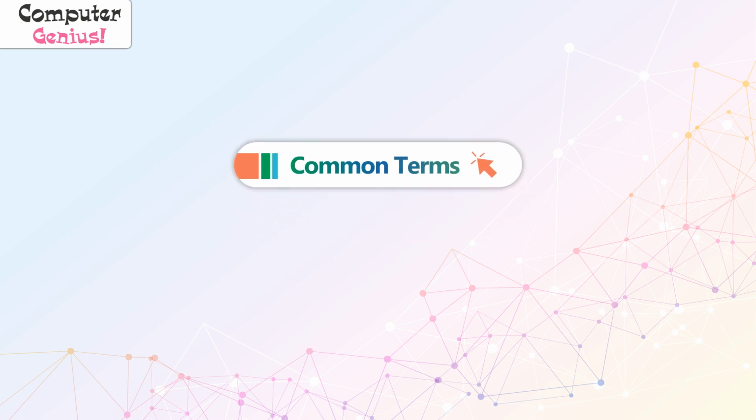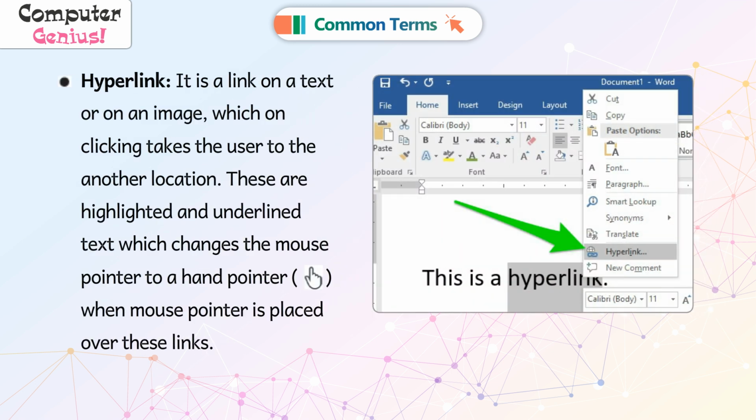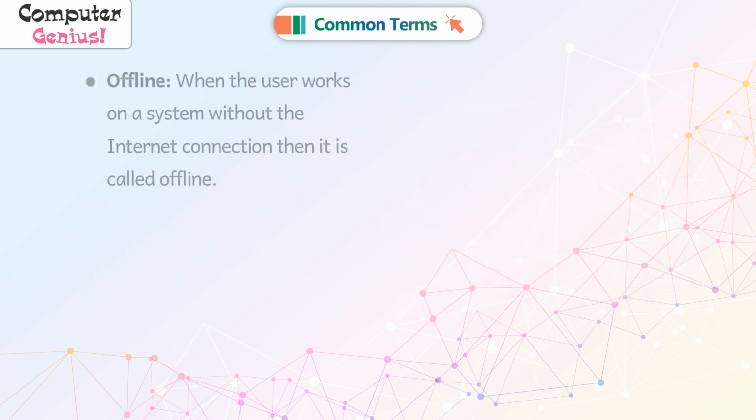Common terms. URL. It stands for Uniform Resource Locator. It is the unique address of a website, such as www.google.com, www.rediffmail.com. Hyperlink. It is a link on a text or an image, which on clicking takes the user to another location. These are highlighted and underlined text which changes the mouse pointer to a hand pointer when the mouse pointer is placed over these links.